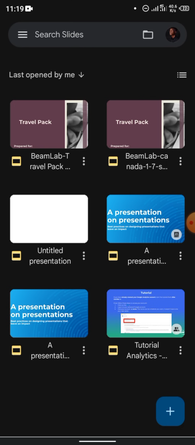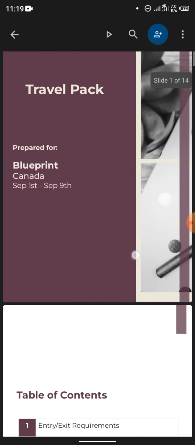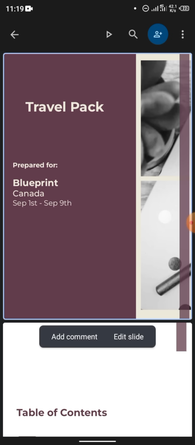Once you've done that, the next thing you need to do is just open it. So I'll open it by tapping it. You can decide to do your own from scratch. No one is stopping you. But if you want this milestone to be easier for you, just go to the comment section and make a copy of my template. So this is how it's going to be on your phone. What you want to do now is just tap on it and tap edit slide.